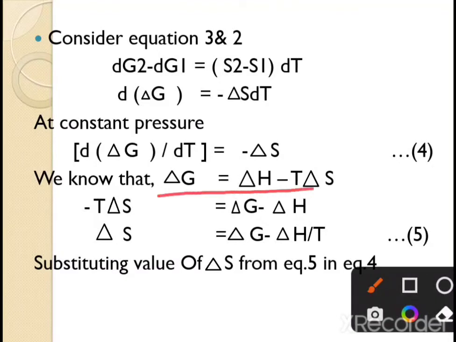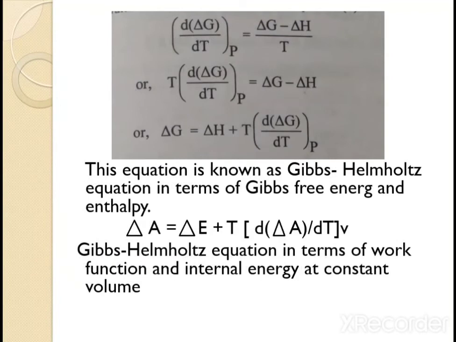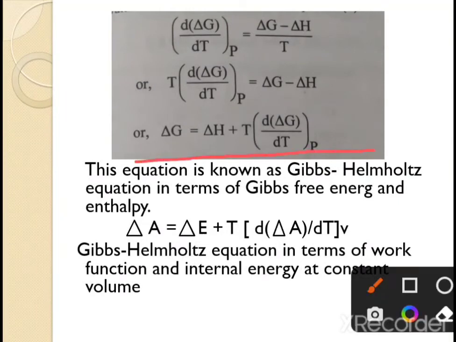Now from the definition of Gibbs free energy, delta G is equal to delta H minus T delta S. So minus T delta S is equal to delta G minus delta H, and delta S is equal to delta H minus delta G upon T. If we put this value for delta S in the previous equation, we get d delta G upon dT at constant pressure is equal to delta H minus delta G upon T, and here we get our final equation for the Gibbs and Helmholtz free energy, that is delta G is equal to delta H plus T d delta G upon dT at constant pressure.